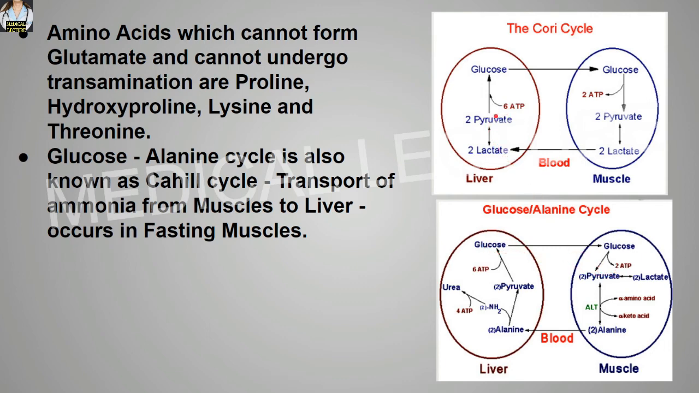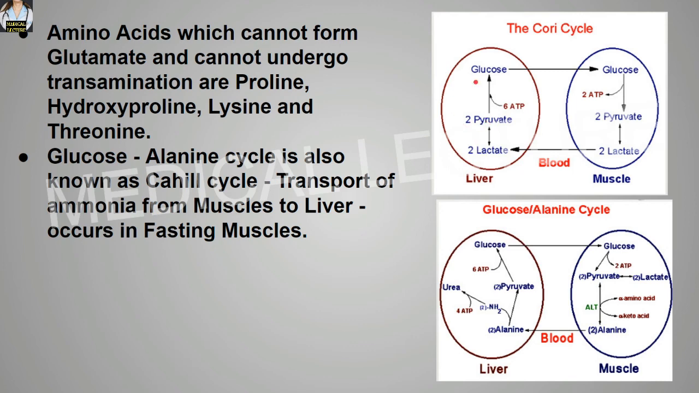While in the Cori's cycle, there is excess formation of lactic acid in the muscle during excessive exercise. Whenever there is excess exercise, there is lactic acid formation in the muscles, and when energy is required by the muscles, the muscle will release this lactic acid into the blood, and from the blood this lactic acid will enter into the liver. Now this lactic acid will form the pyruvic acid, and pyruvic acid forms the glucose.